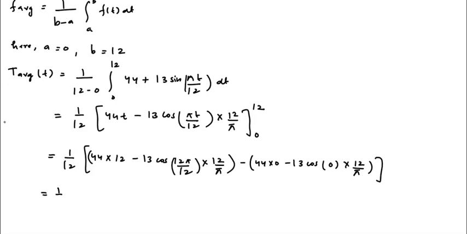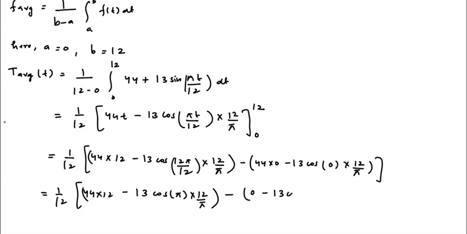So it will be equal to 1/12 times [44 multiplied by 12 minus 13 cos π into 12/π] minus [0 minus 13 cos 0 into 12/π].